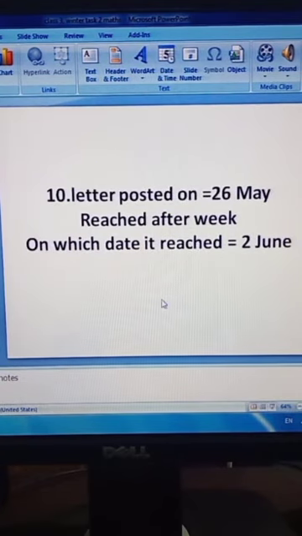Number 10. A person posted their letter on 26th May and after a week it reached the given address. So we will find out on which date this letter reached. Students, start counting. 27, 28, 29, 30, 1 and 2. It means it's 2nd June. This letter will be reached on 2nd June.